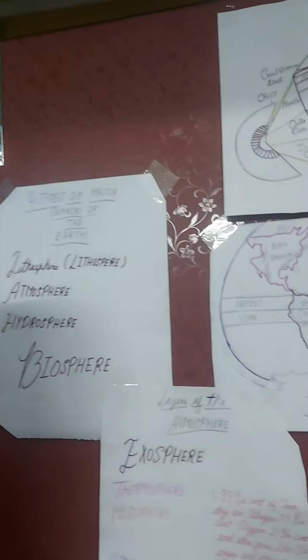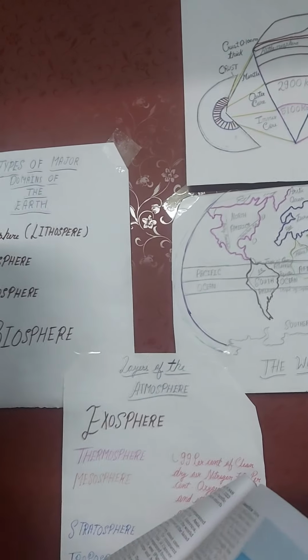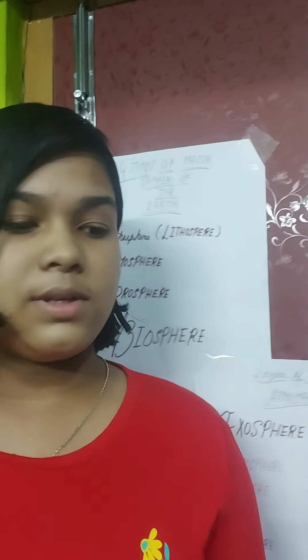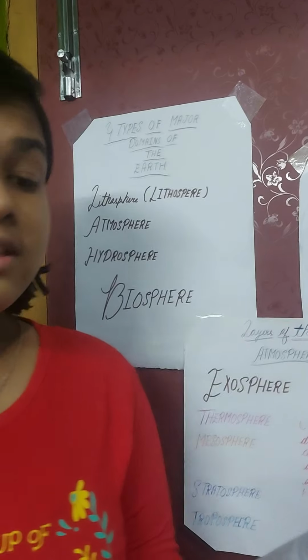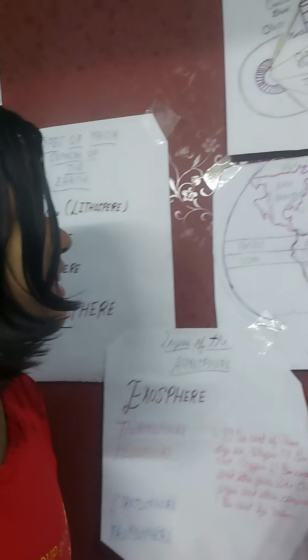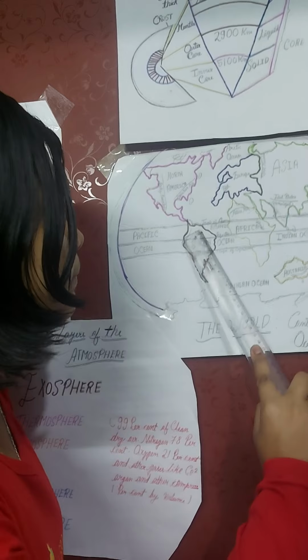Now let's talk about this part, the brown part of the continent. This is known as South America. South America lies mostly in the southern hemisphere. Now, the Andes, the world's longest mountain range, runs through its length from north to south. South America has the world's largest river, the Amazon. Yes, this is South America. This is the Amazon River.